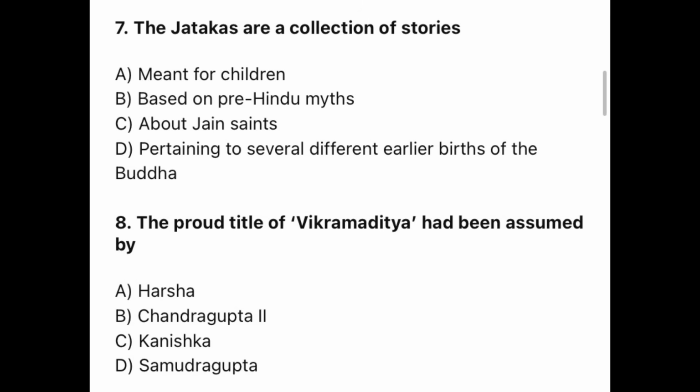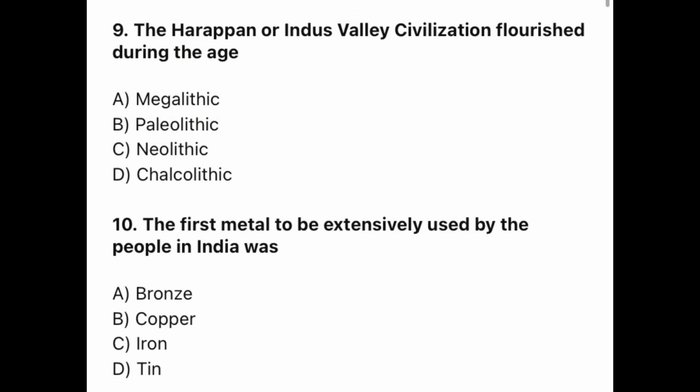Question 7. The Jatakas are a collection of stories. The correct option is D. Pertaining to several different earlier births of the Buddha. And question 8. The title of Vikramaditya had been assumed by? The correct option is B. Chandragupta II.